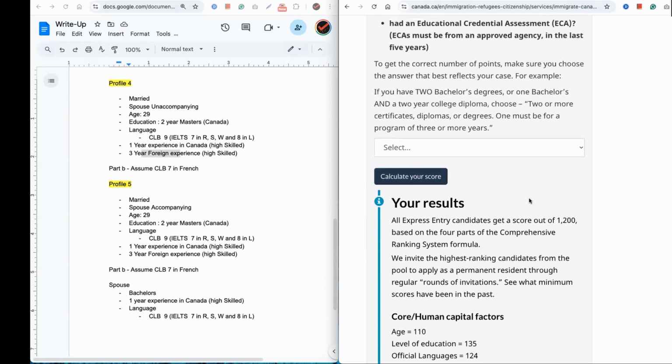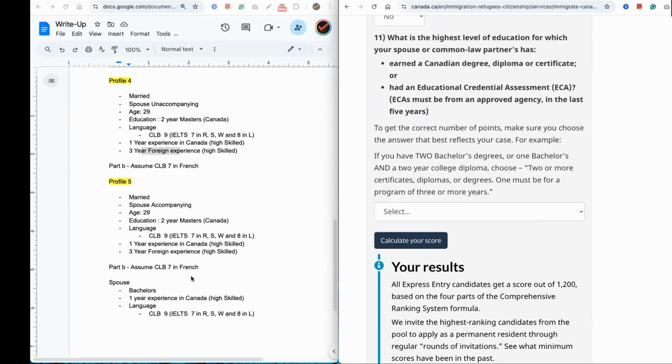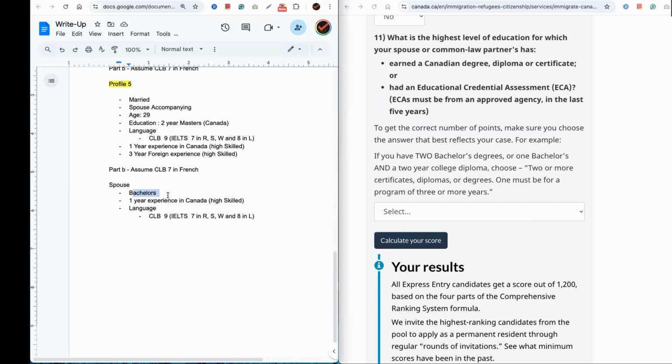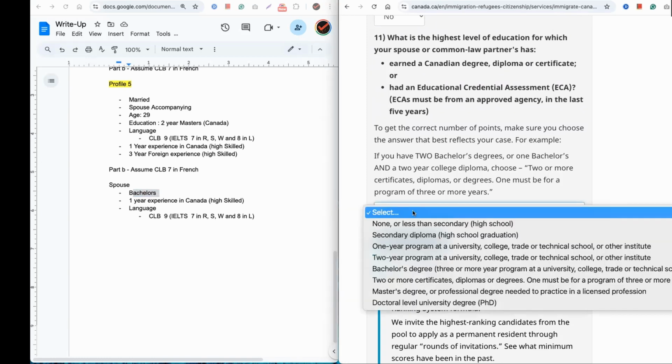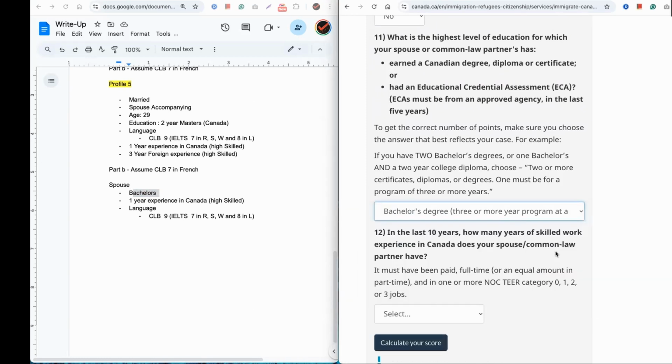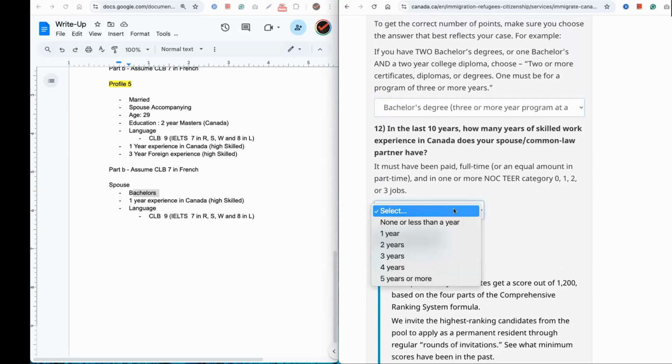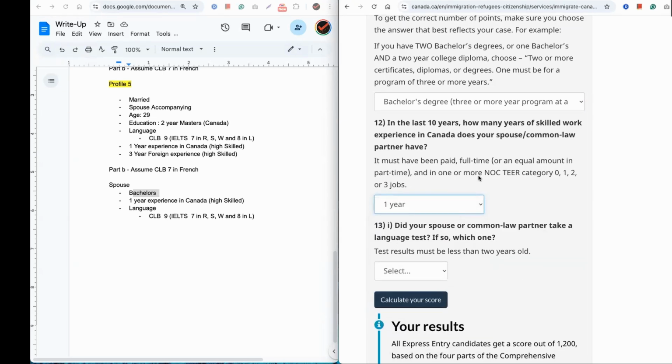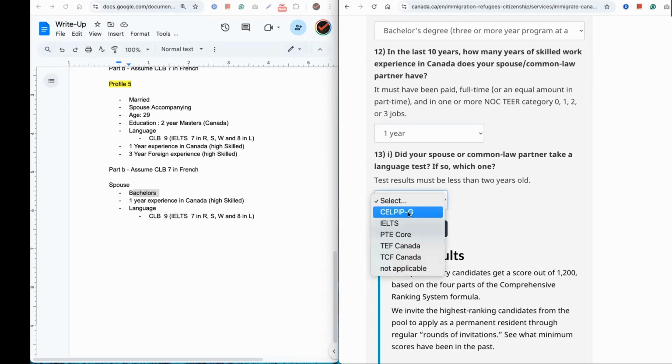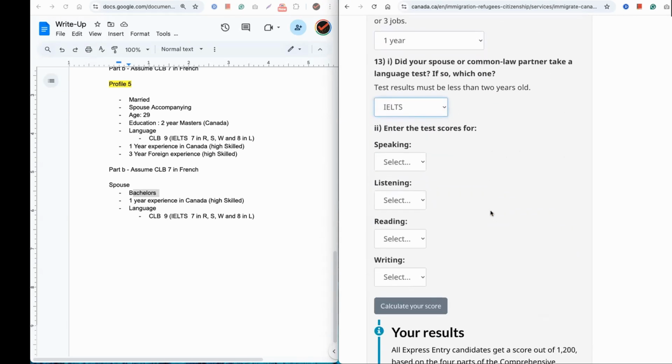So let's say this wife has done a bachelor's, and she has the ECA for that, let's say from India, and she's living with her spouse in Canada and has 1 year of experience in Canada in TEER 0, 1, 2, 3, and let's say her score is also CLB 9, right?